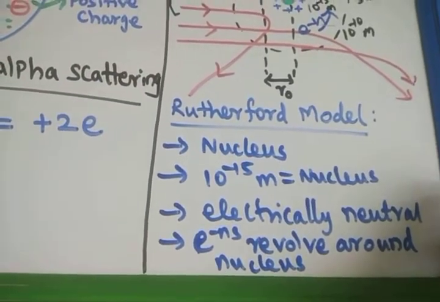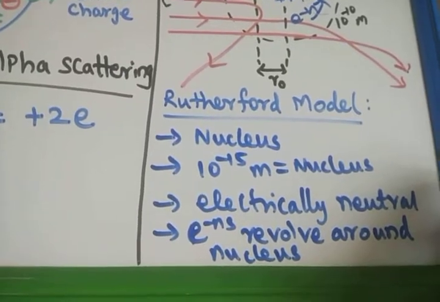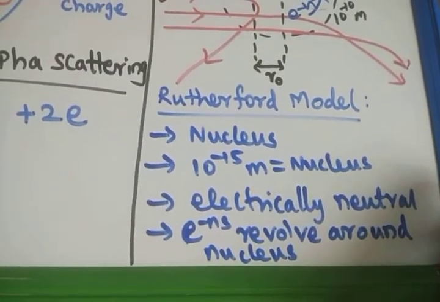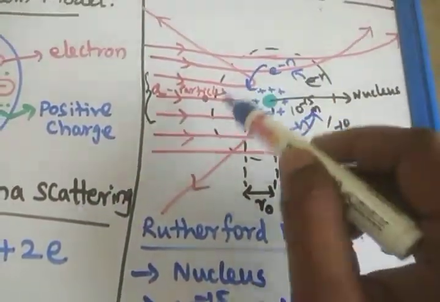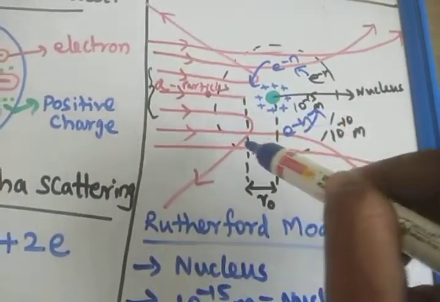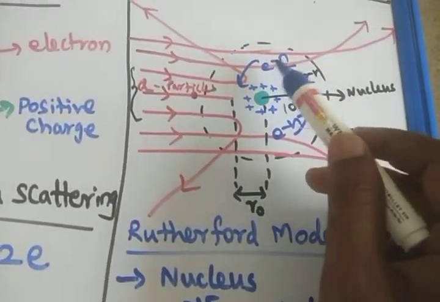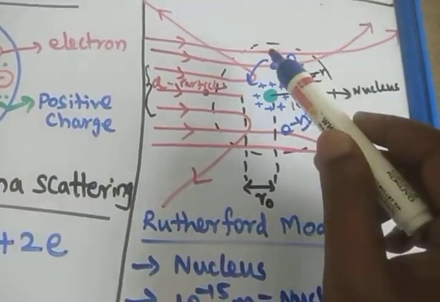But there are some disadvantages in the Rutherford atom model. According to that, the Rutherford model cannot explain the stability of the atom, because if the electrons are revolving around the nucleus, the energy may be lost. So the energy of the electron decreases as the electrons revolve continuously.